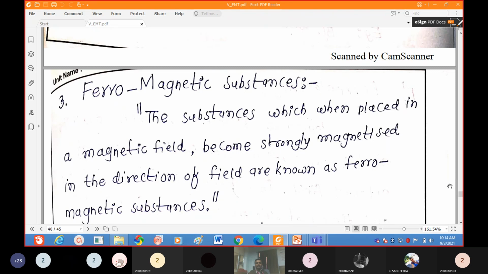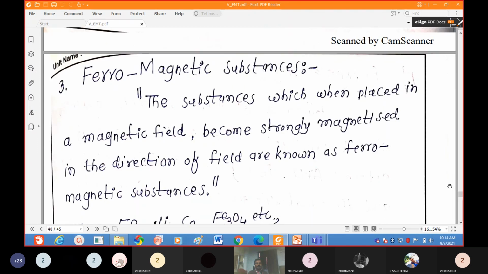In paramagnetic material also, the magnetization is in the field direction, but that magnetization is very small. In ferromagnetic material, the magnetization is very high, strongly magnetized. These types of materials we call ferromagnetic materials or ferromagnetic substances.